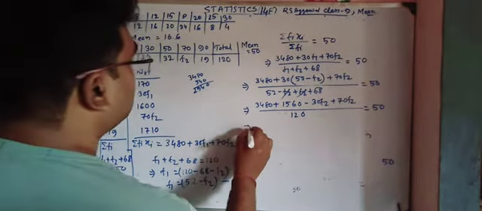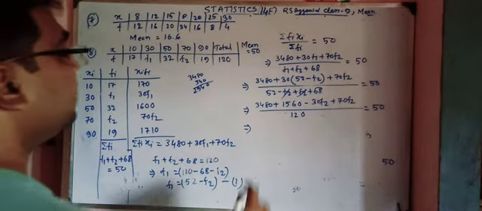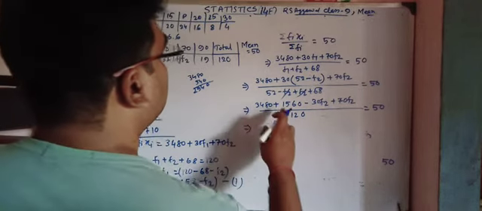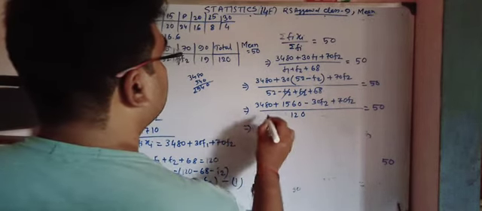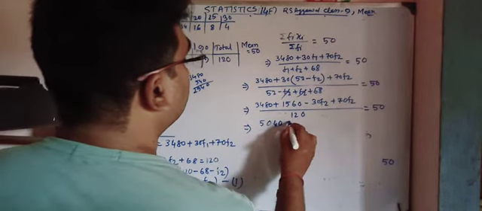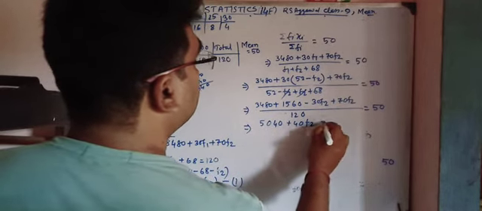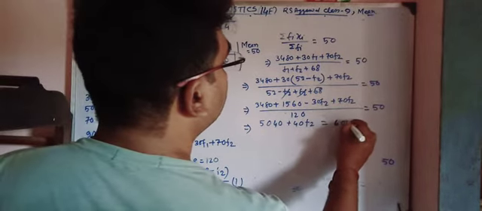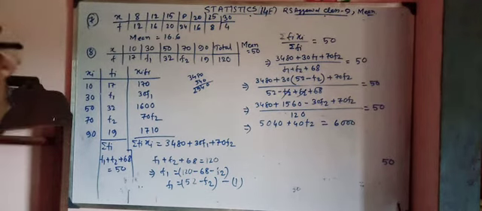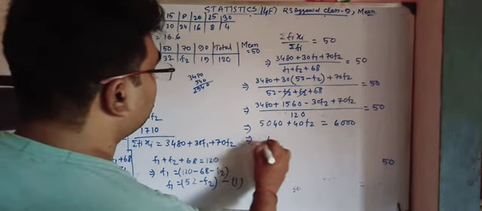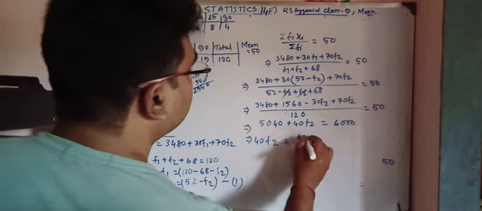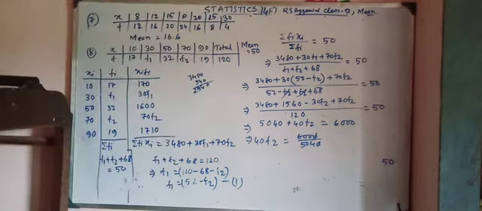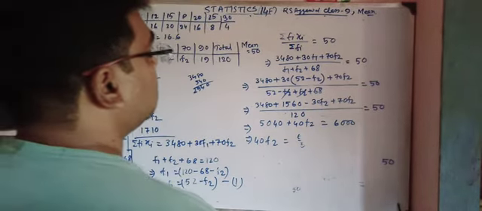Now if we are calculating, we are getting 5040 plus 40 f2 is equal to 50 into 120, that is 6000. From here 40 f2 is equal to 6000 minus 5040, sorry, again mistaking.